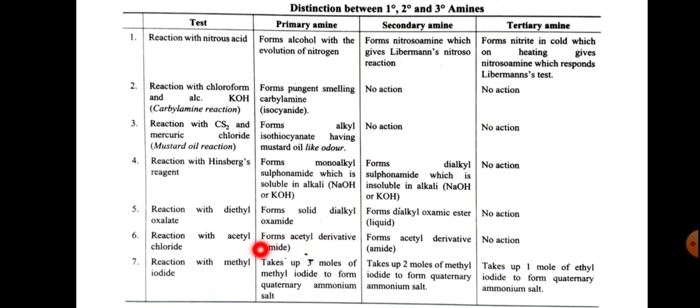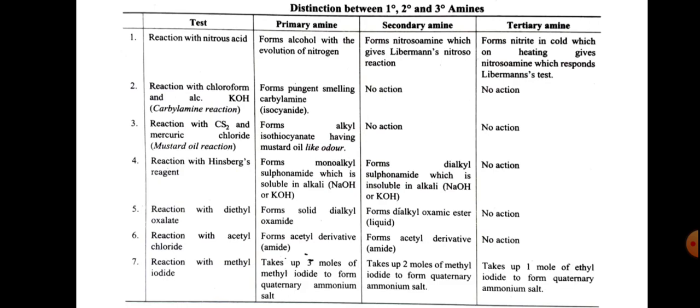And the seventh one, reaction with methyl iodide. Primary amines on reaction with methyl iodide take up 3 moles of methyl iodide to form quaternary ammonium salt. Secondary amines on reaction with methyl iodide take up 2 moles of methyl iodide to form quaternary ammonium salts, whereas tertiary amines take only 1 mole of methyl iodide and form quaternary ammonium salts. So these are a few distinctions between primary, secondary and tertiary amines.